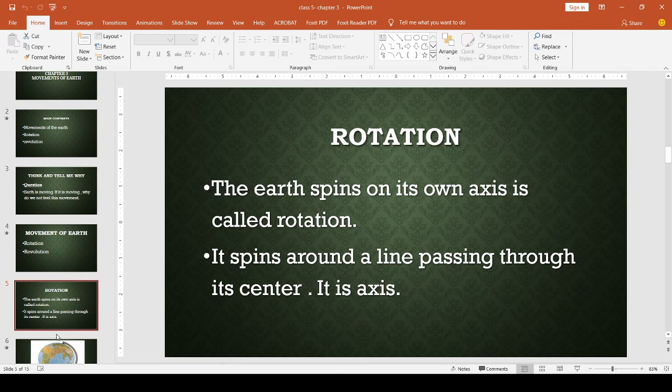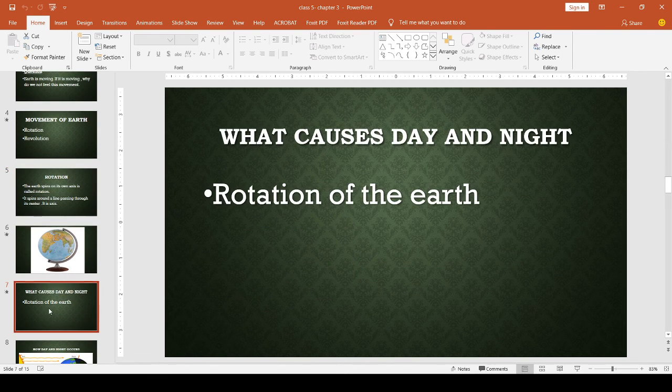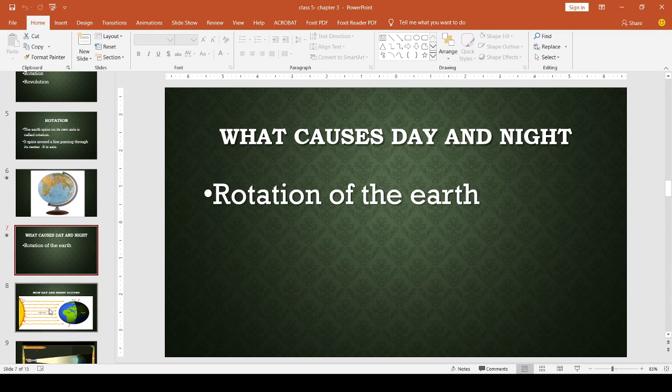And the rotation of the earth around its axis causes day and night. What causes day and night? It is because of the rotation of earth. Because of the rotation of earth we get what? Day and night. How? I will explain.